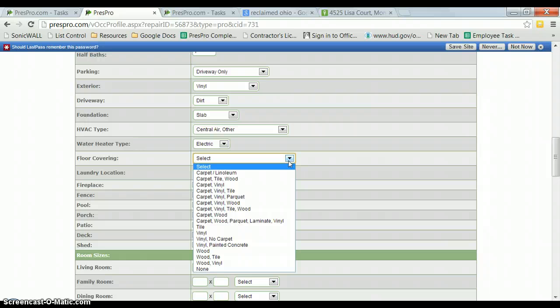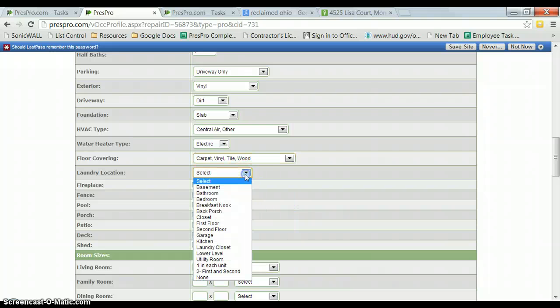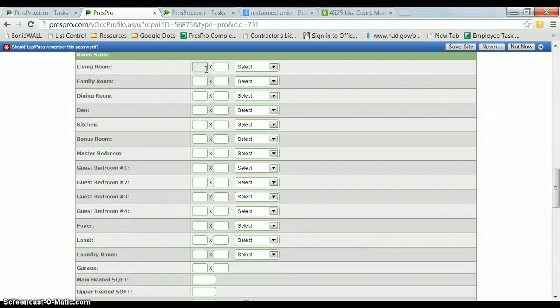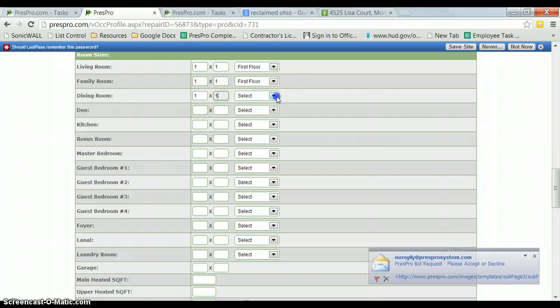And floor covering, just so that we have them all, we can select the one that says carpet, vinyl, tile, and wood. And then laundry location, none. And then for these, you can just fill in with ones, since we do not know the correct measurements.